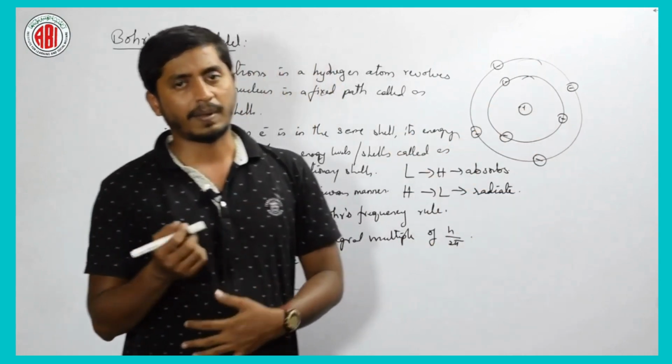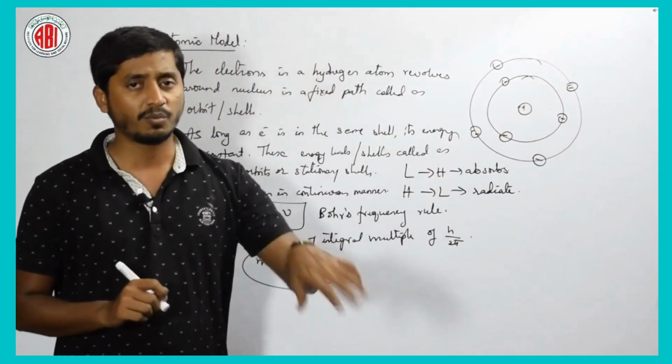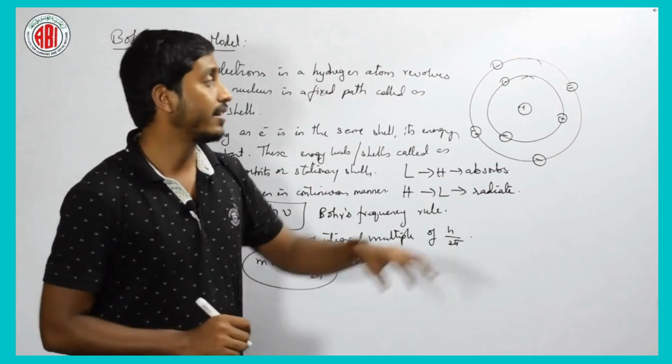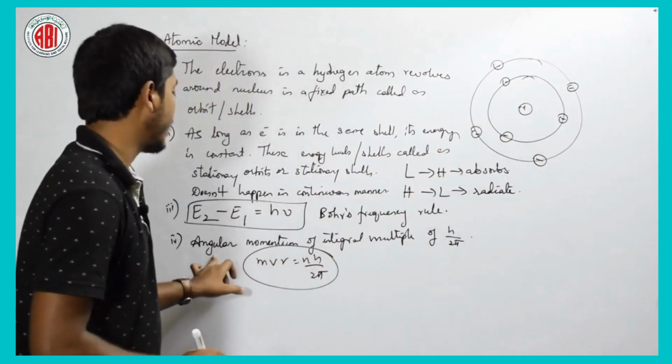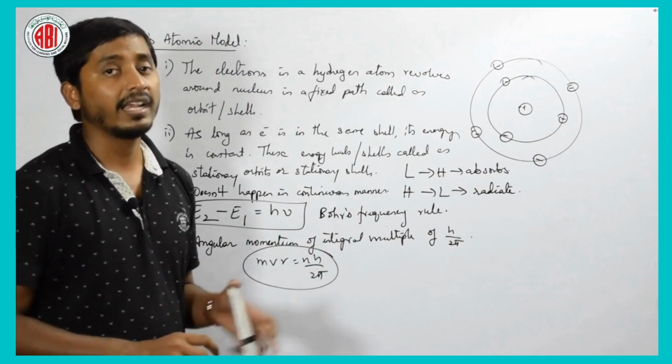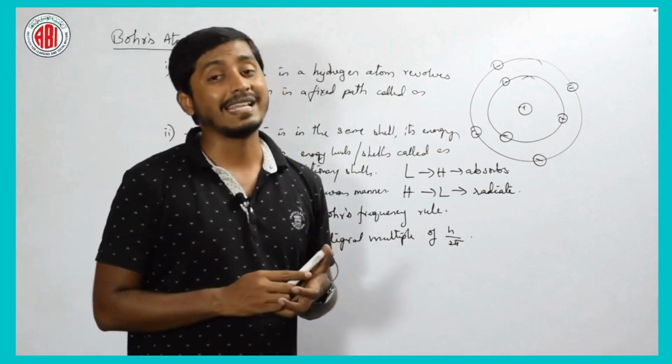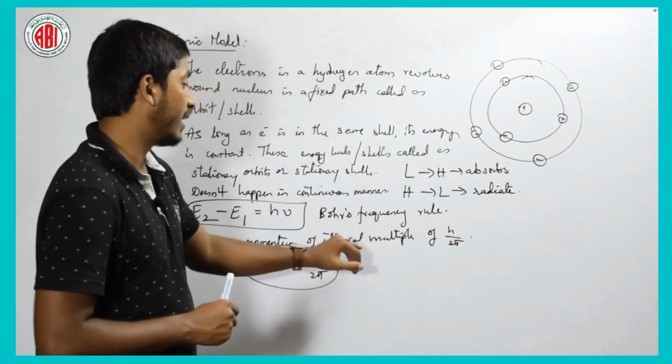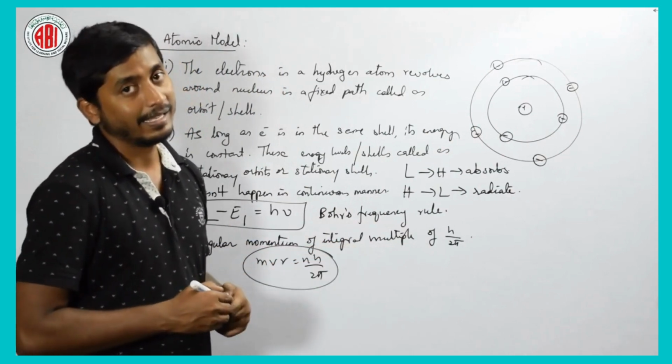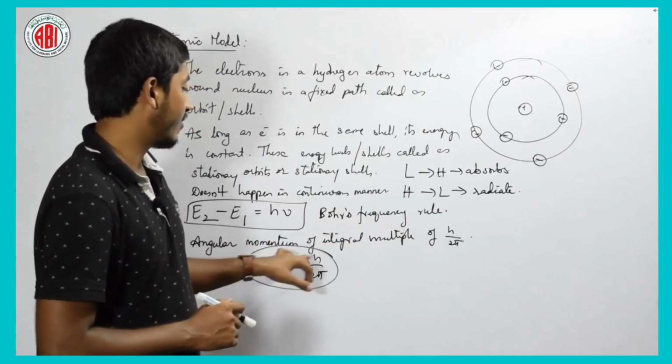Whatever the particle it is there, it should have some momentum to move around something, right. Since it is in circular motion, we are measuring the angular momentum, right. This angular momentum is always h by 2 pi multiplied by an integer, right. That is mvr is equal to nh by 2 pi.